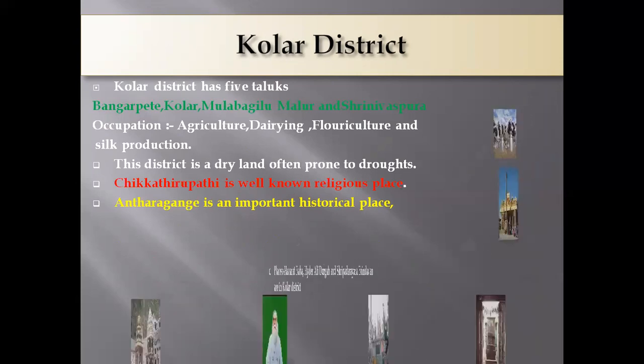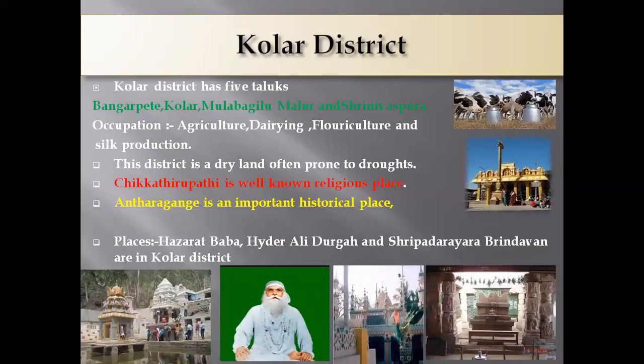And Chikkaballapura is well known for religious places. Chikkaballapura and Antaragange are the well-known places. And also we can see Hazrat Baba Palace, Hyder Ali Dargah, and Sripadarayara Brindavana. These are located in Kolar district. Next, how many taluks are there in Kolar district?